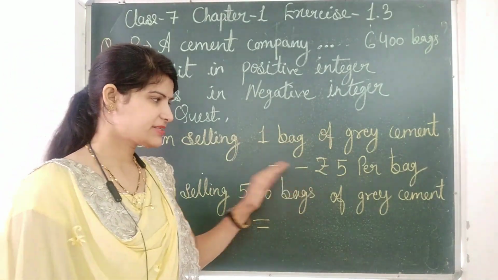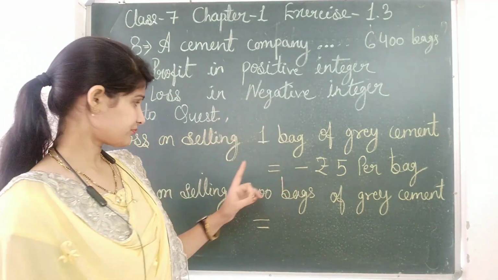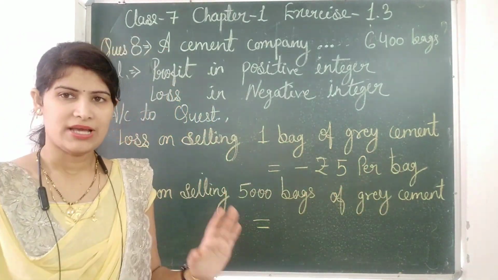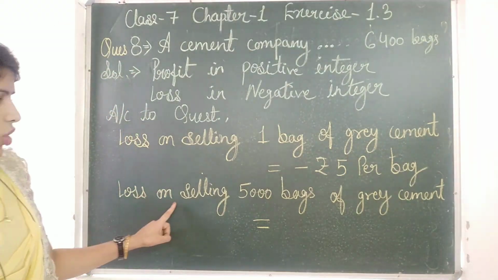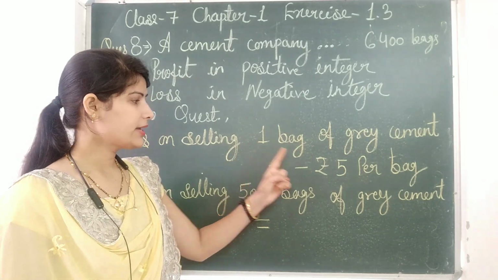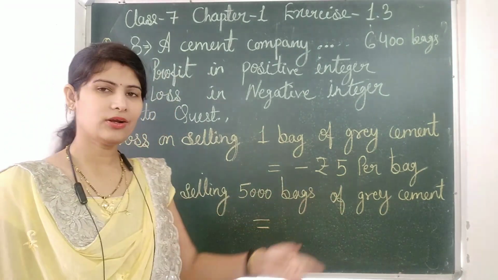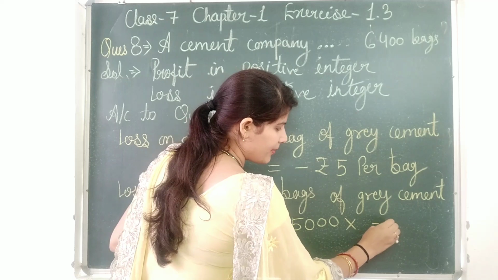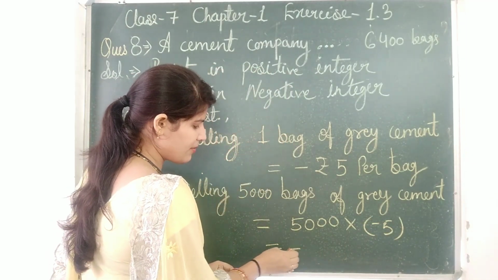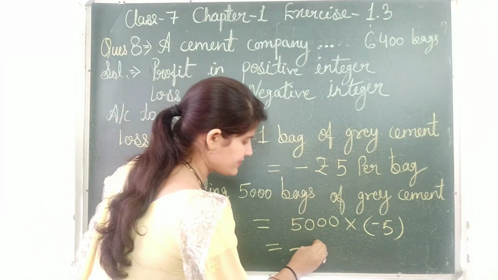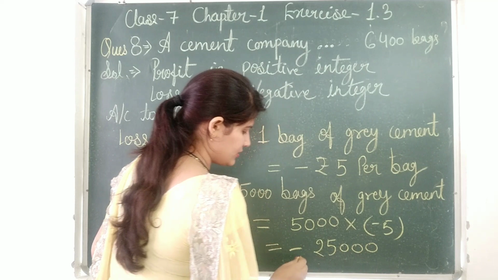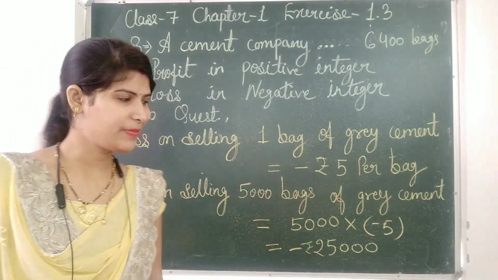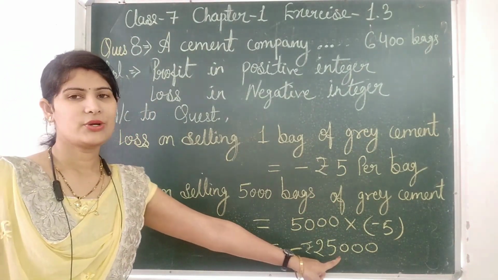Don't be confused about where the minus came from. Now, loss on selling 5000 bags: if one bag's loss is minus 5, then for 5000 bags it is 5000 multiplied by minus 5. The answer is negative because it is a loss. 5 fives are 25, so rupees 25,000. Loss on selling 5000 bags of grey cement is minus 25,000.